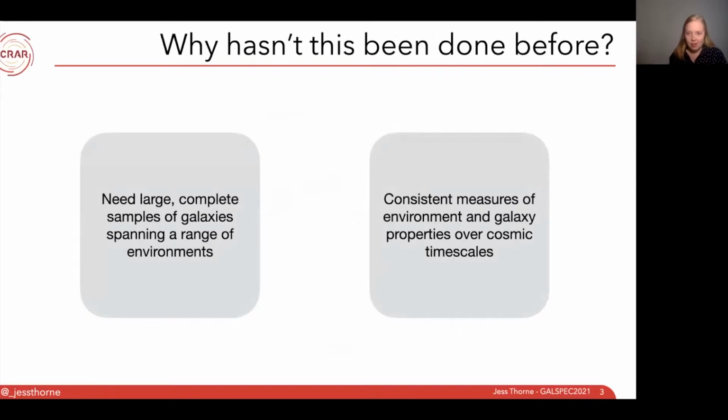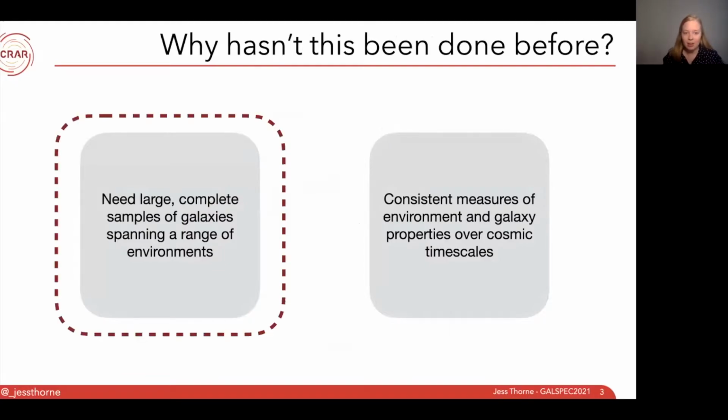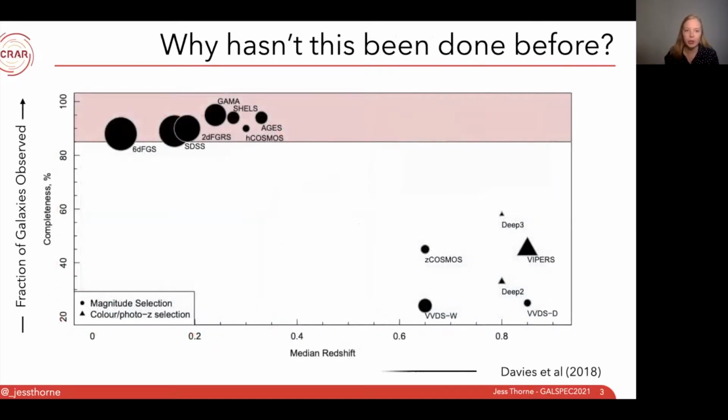The reasons why this hasn't been done before are twofold. The first is that we need large complete samples of galaxies spanning a range of environments. On this plot, I show a series of different surveys, with the median redshift of the survey on the x-axis and the fraction of galaxies observed, or their completeness. In the top left-hand corner, we have galaxy surveys like GAMA, SDSS, 2dF, GRS, which have low median redshifts but very high completeness, allowing us to do group, pair, or environmental science.